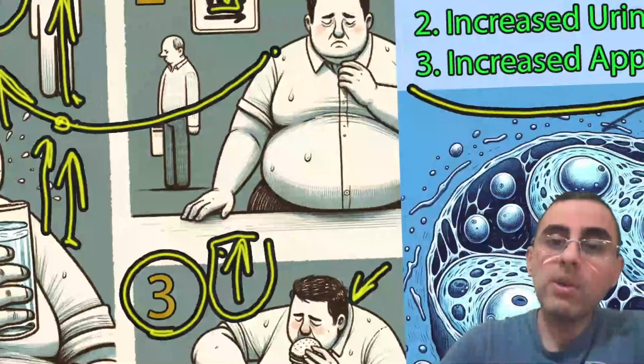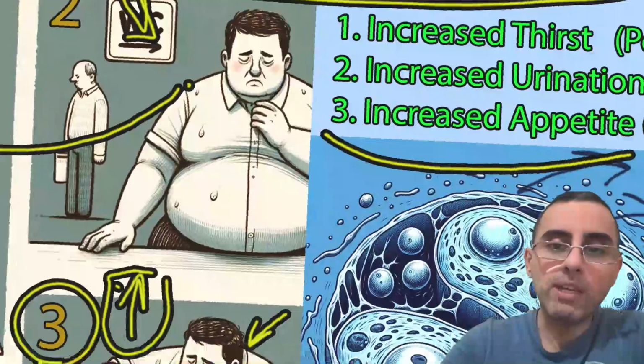It causes energy deprivation of cells, and when there is no energy in cells, we feel hungry because cells feel hungry, and a person starts eating more and has increased appetite, but still no energy. That's also a classical symptom of diabetes.